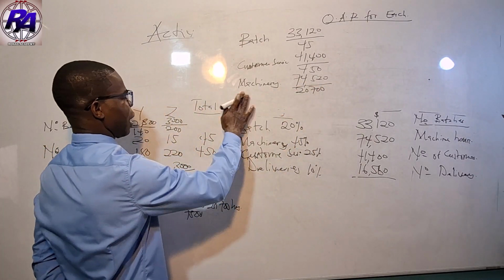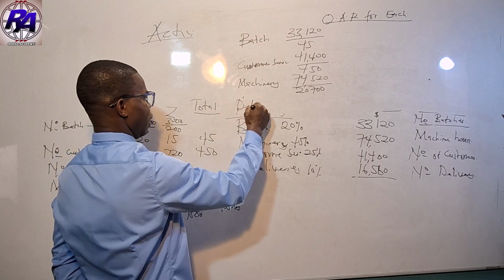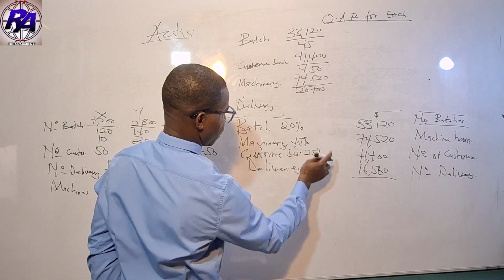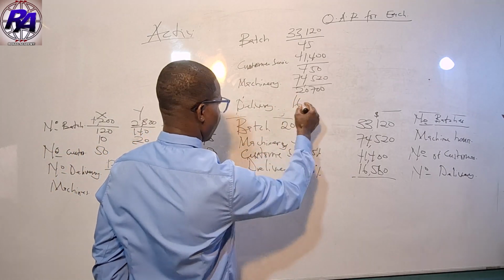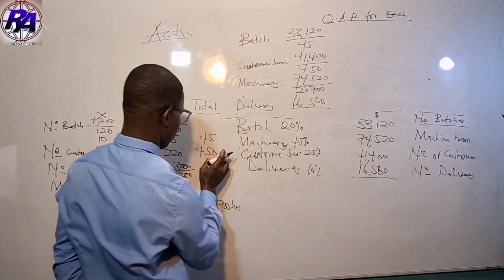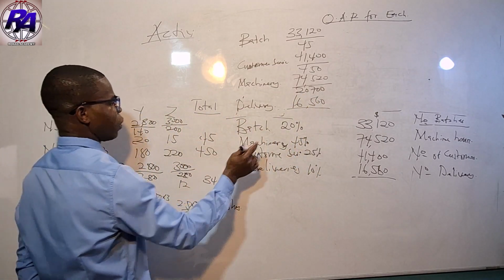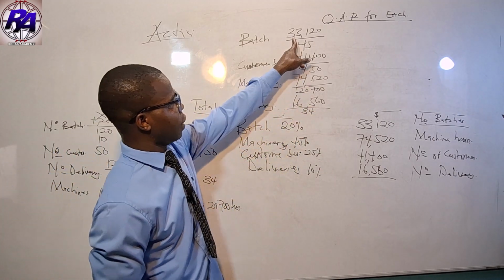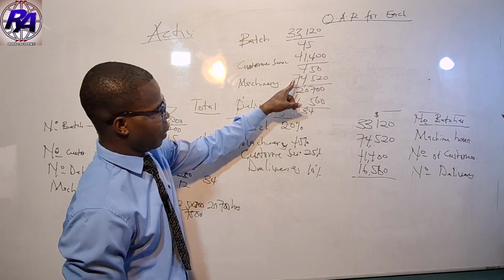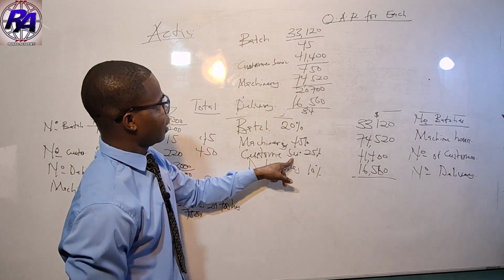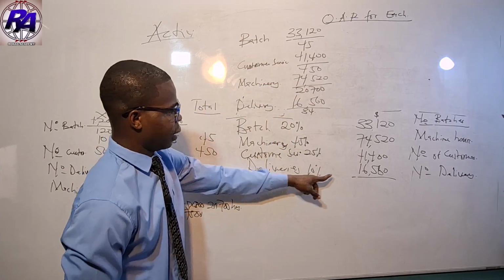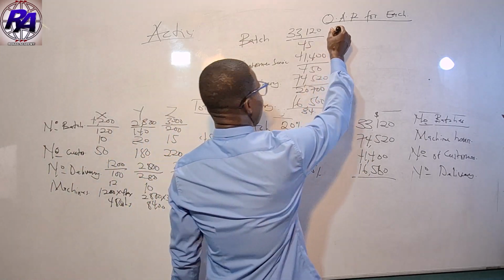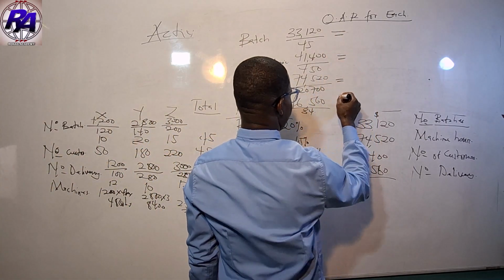And the last one has to do with delivery, and we are going for number of deliveries. The total of the delivery is 16,560, all divided by the total cost driver, number of deliveries, which is 34. So let's check if our figures are correct. Batches is 33,120, machinery 74,520, customer service is 41,400, and delivery is 16,560, and their respective cost drivers are here. So we can quickly determine their overhead absorption rate for each activity.